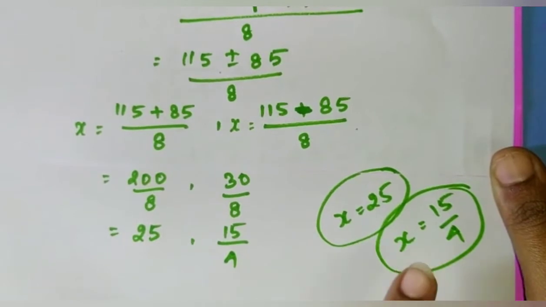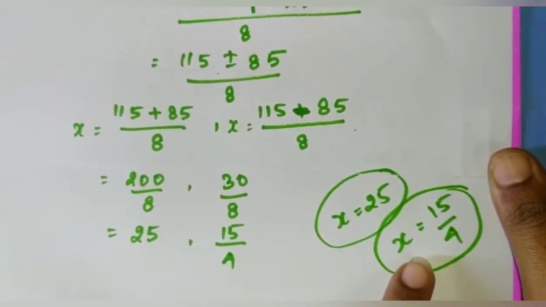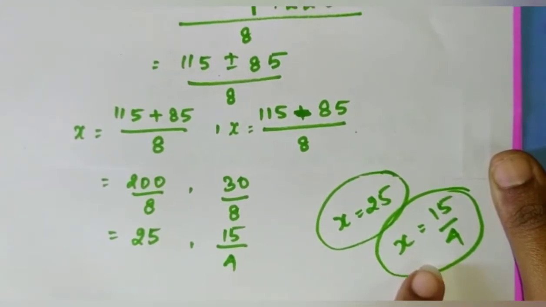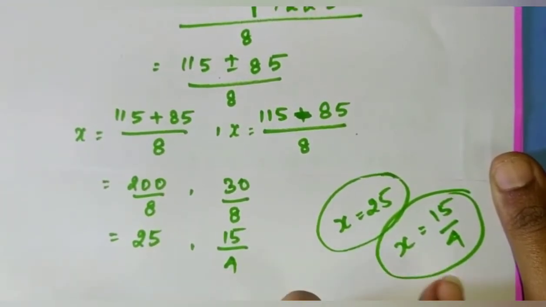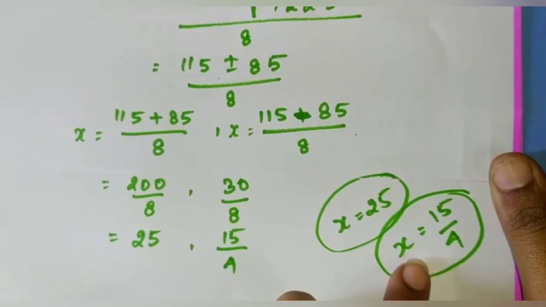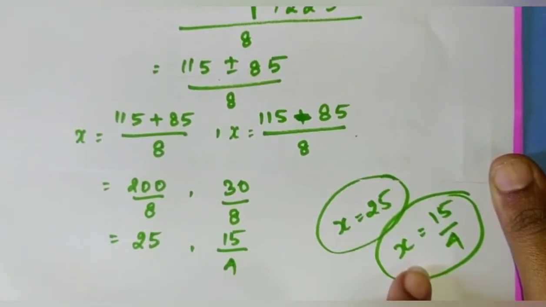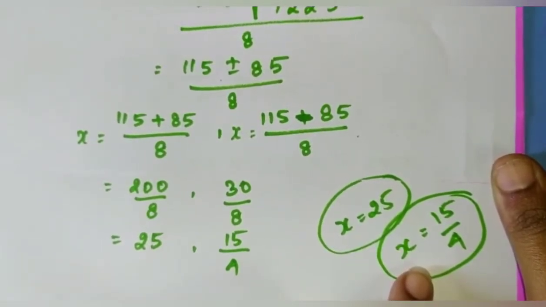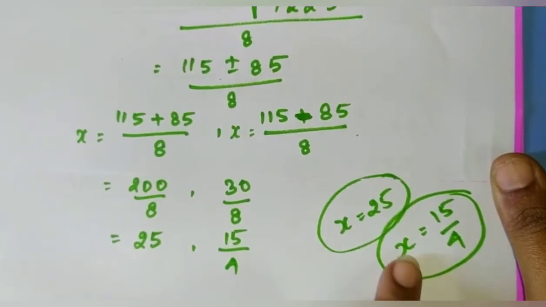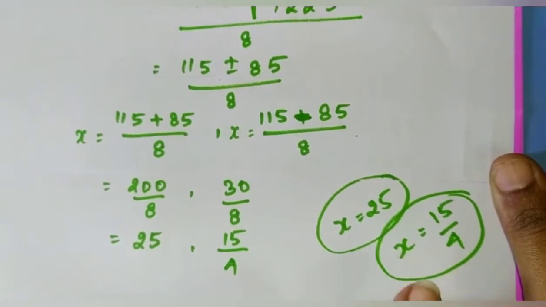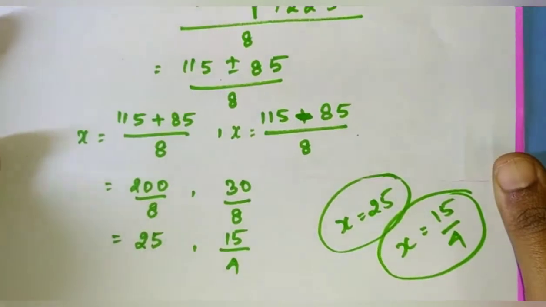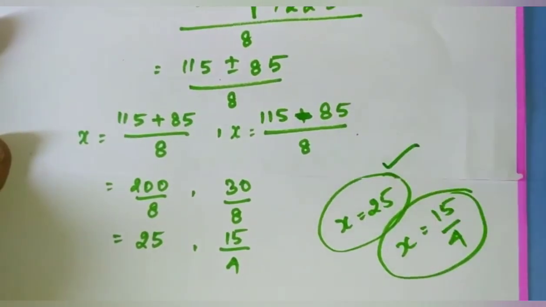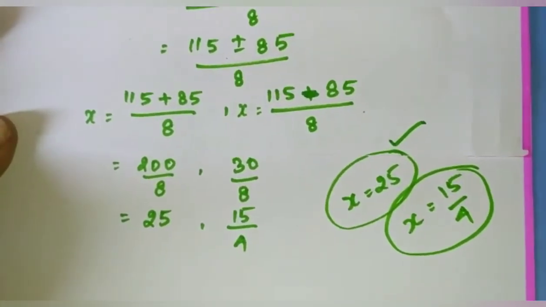If you take the smaller pipe value as 15 by 4, you will get a negative value for the larger pipe, which is impossible as time can't be taken as negative. So we have to reject this one, and we have to take x is equal to 25.